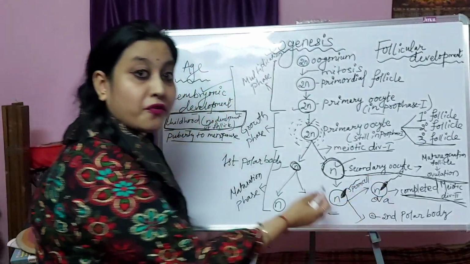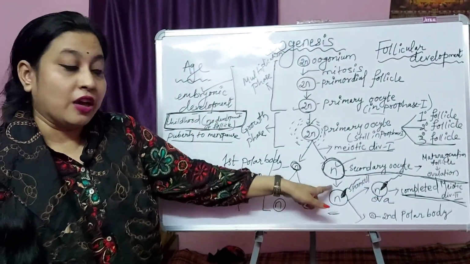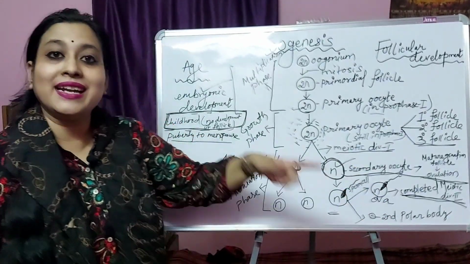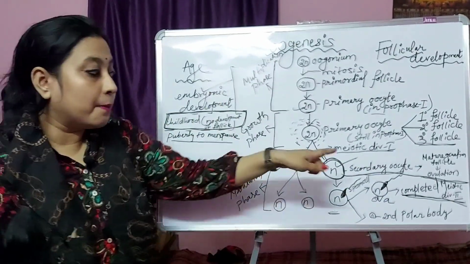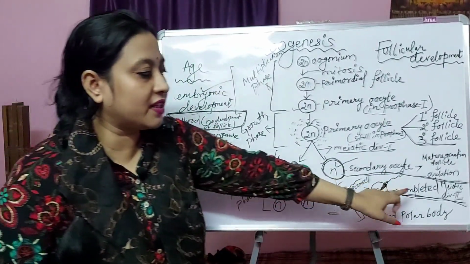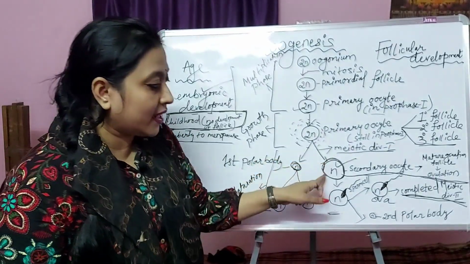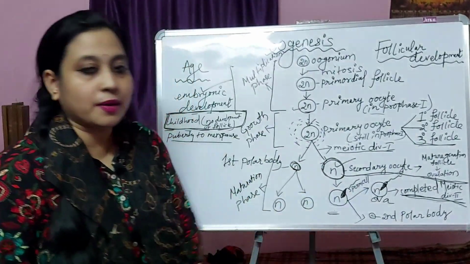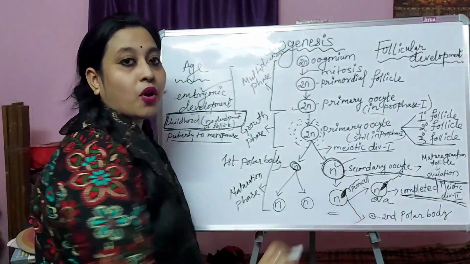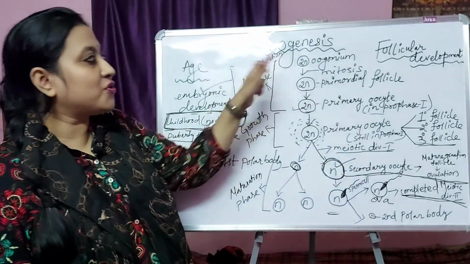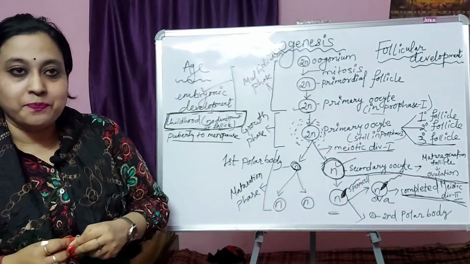When there is formation of the ovum, when the sperm enters, when fertilization takes place, then the secondary oocyte changes to ovum by the help of the second meiotic division. Here the second meiotic division is completed, the secondary oocyte changes to ovum and the second polar body, and all these polar bodies degenerate, and in this way the oogenesis process takes place.